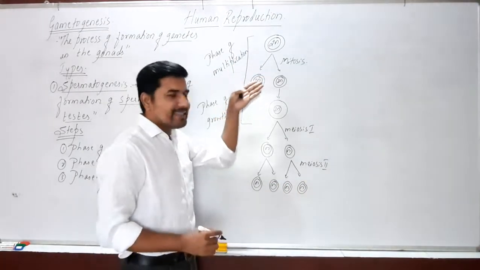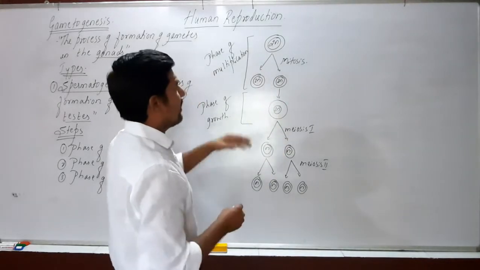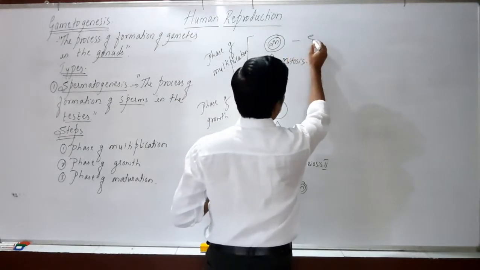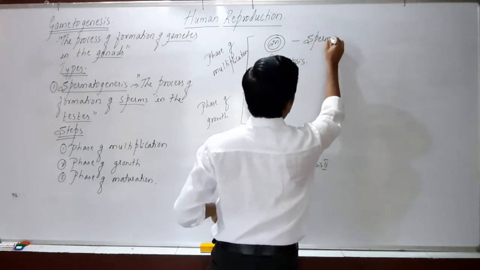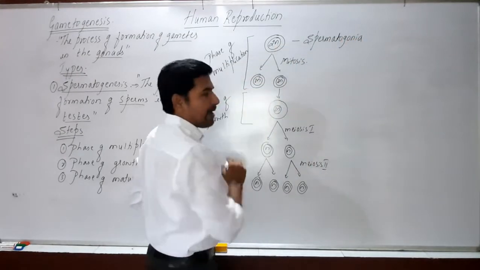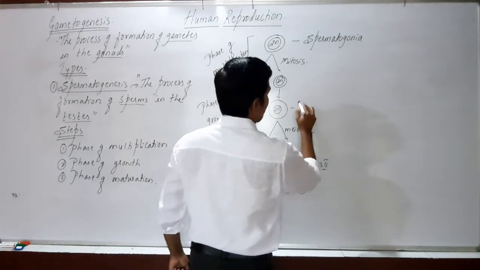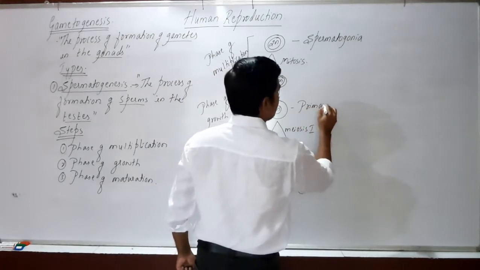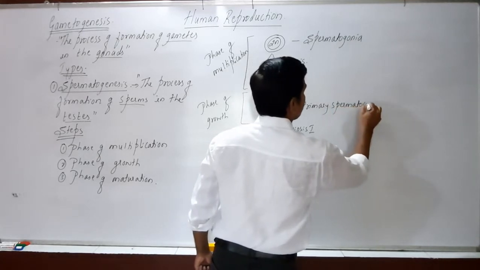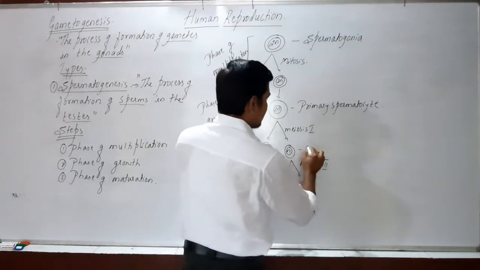Then what these cells are called? Now if we look at the first one, this cell, the 2n cell, this is called as a spermatogonia, which is diploid. This is called as a primary spermatocyte. And this cell is called as a secondary spermatocyte.